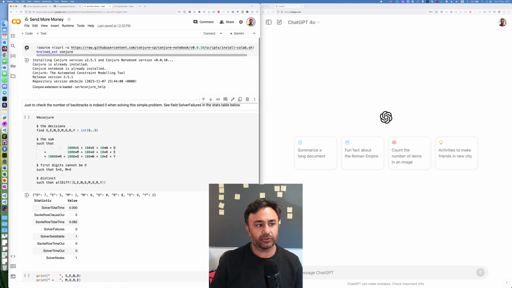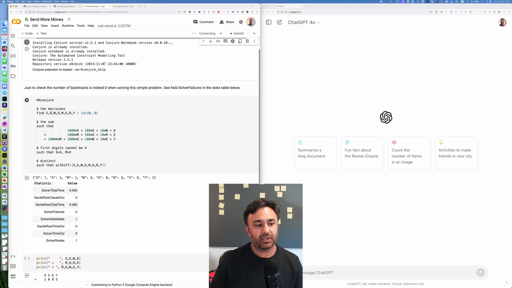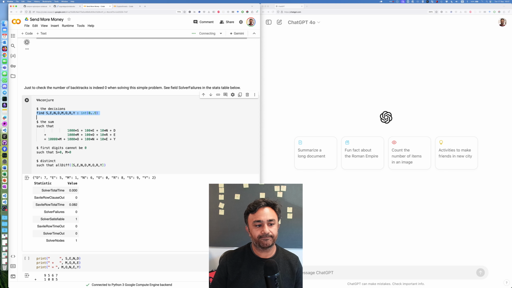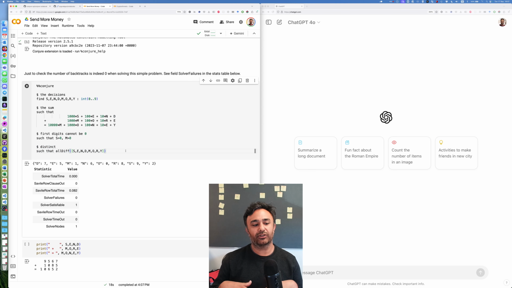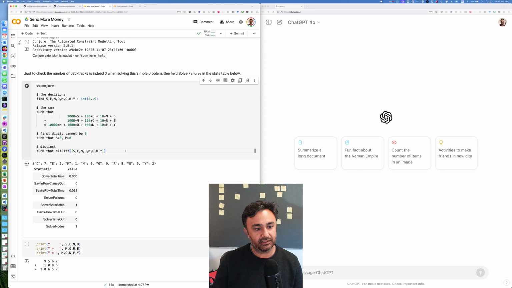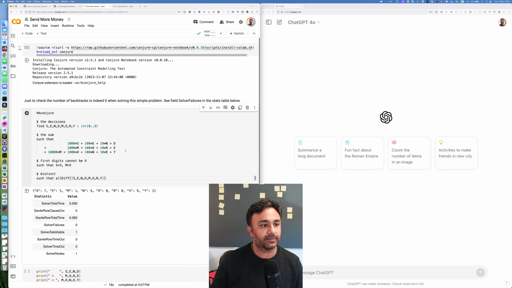These are trivial to model in constraint programming. So you just need to say, these are my decisions. My main constraint is that the sum needs to hold. You also need to say the first digit cannot be 0, because then it wouldn't be a 4-digit number. Same for M. And then you want to say they are distinct. If you don't say that, you might actually get S equal to E in a solution, and that wouldn't be nice for this puzzle.